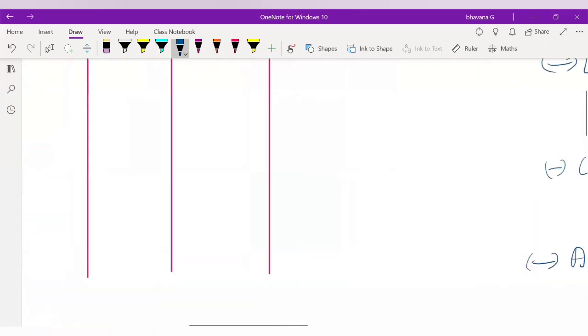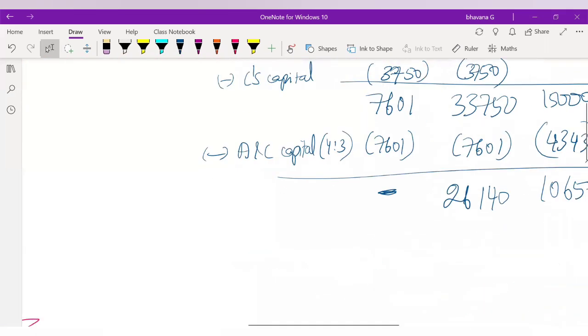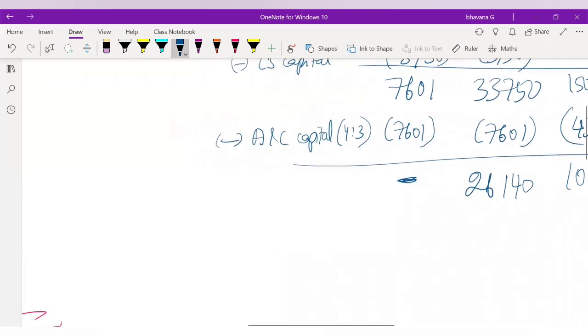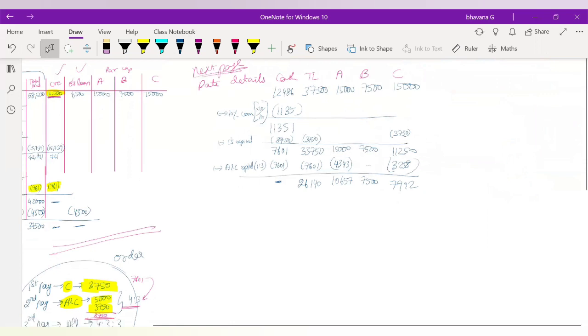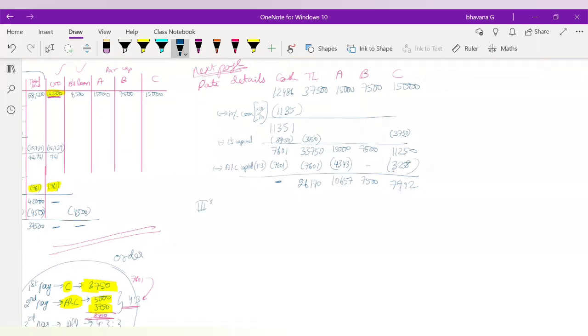Okay, now let's go back. We'll put our third installment. One second, guys. Yes, I hope it is visible. So the third installment will be of 10,000 rupees. In this 10,000 rupees, what is the first payment that we have to make? Can someone tell me what is the first payment that you have to make?